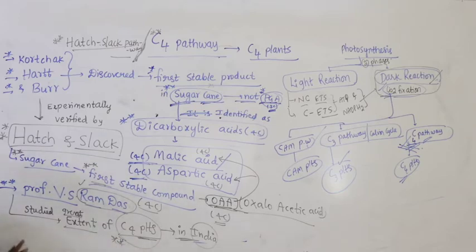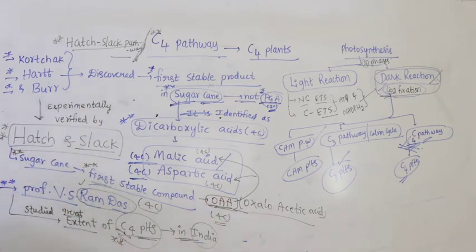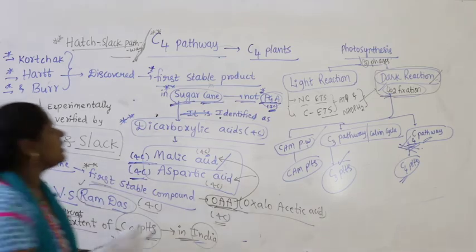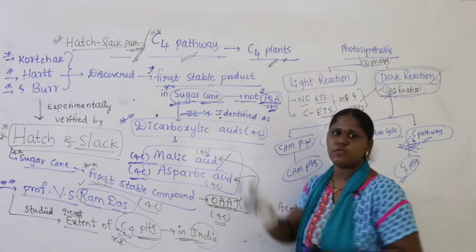Right, now let us continue further. In C4 plants, what occurs is called the C4 pathway. Before we study the C4 pathway, let us study the characteristics of C4 plants.